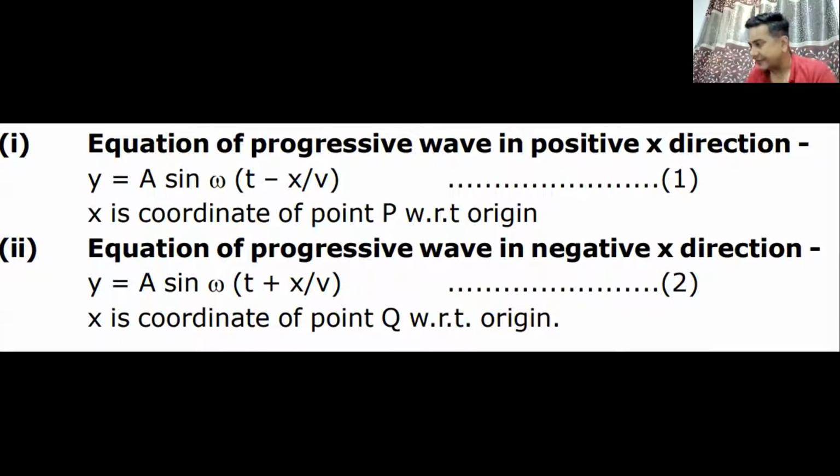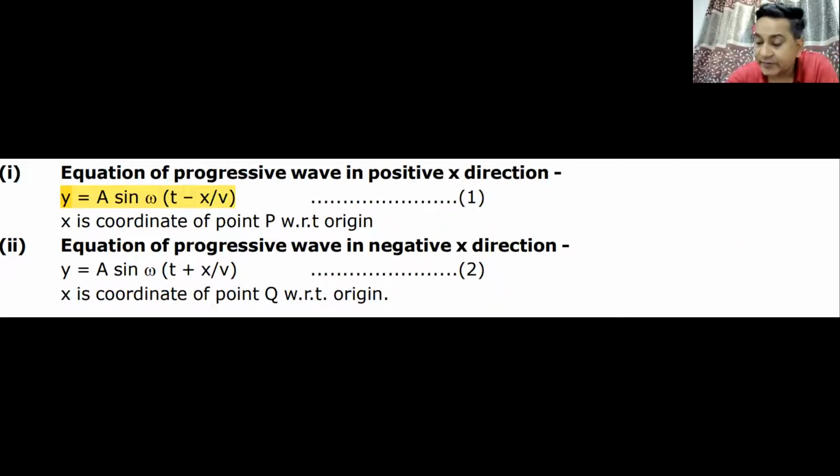Then we move on to the next heading, which is the equation of a progressive wave. Now this wave can move in positive x-axis or in negative x-axis, and this is how the formula looks like: y is equal to a sin omega (t minus x by v). Now this formula is somewhat different to the formula in simple harmonic motion. If I just write the formula here, in simple harmonic motion, we had seen that the formula was y is equal to a sin omega t. Do we remember this?